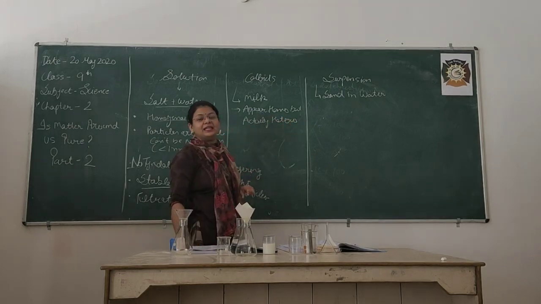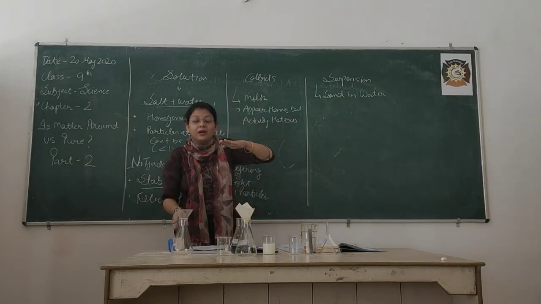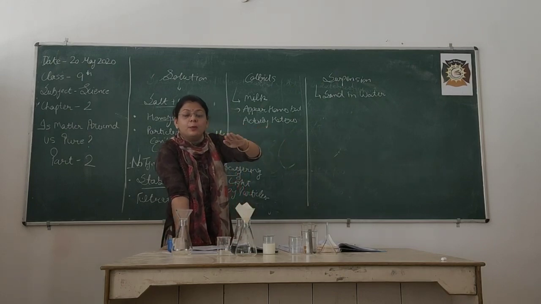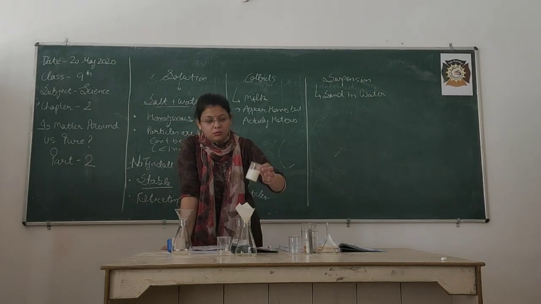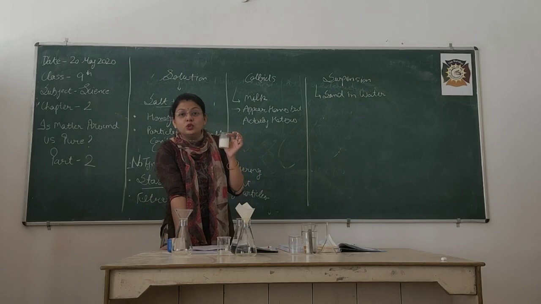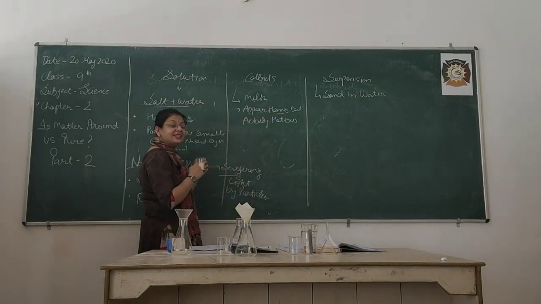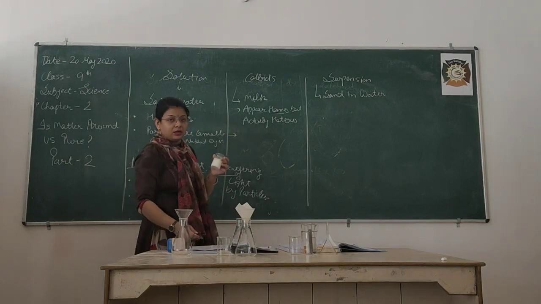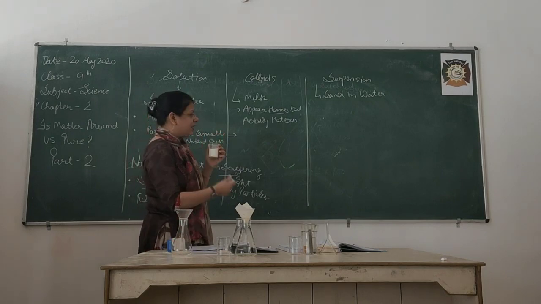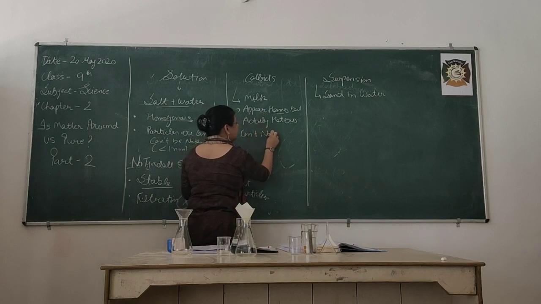Because on heating or boiling the milk, what will you get? A layer of, what you call, malai. So a layer of proteins and all the nutrients will come on the surface. And from where does that layer come? From this milk. That means it has those particles in it, but we are not able to see them. So in appearance it is homo, but actually it is hetero. Second thing, are the particles seen? Can you see them with your naked eyes? No, we can't see them with naked eyes. They are small.